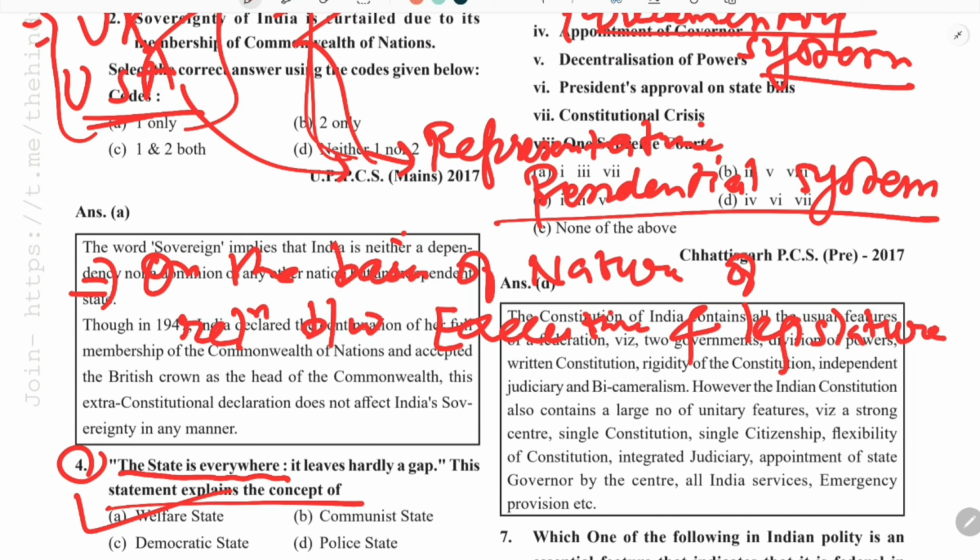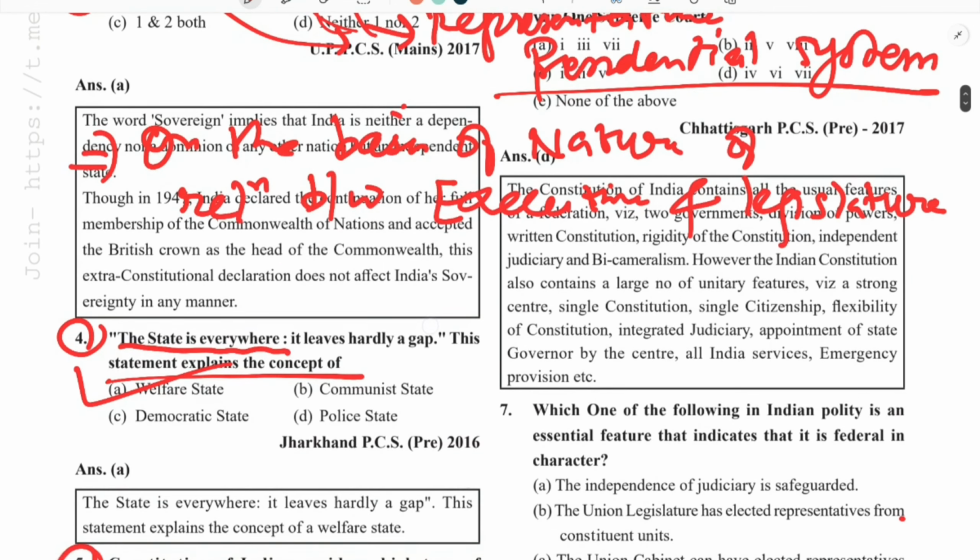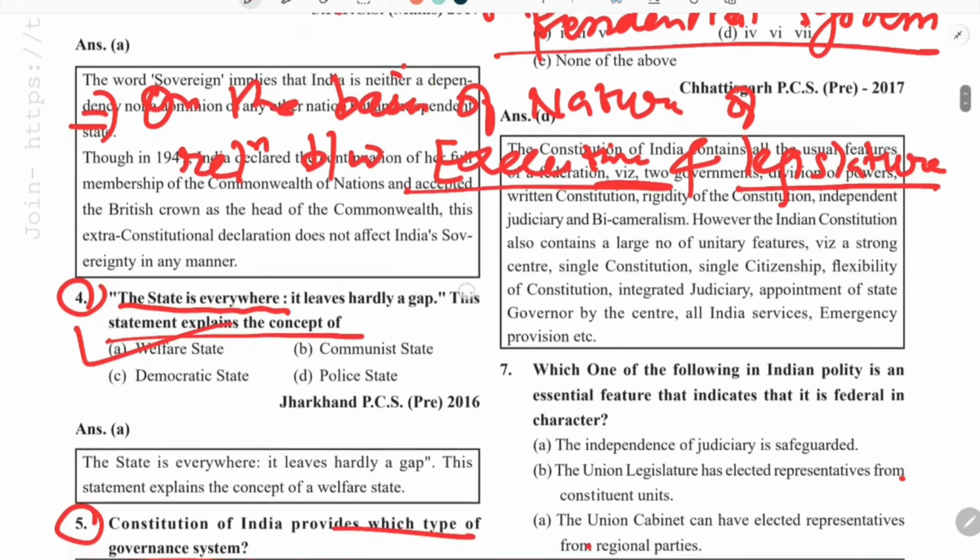So these are the two organs of government. Beside these two organs, there is one other organ also, which we call judiciary. So all three are the organs of government. We know that the main task of the executive is to implement the acts and policies, and the main work of the legislature is to basically frame laws.